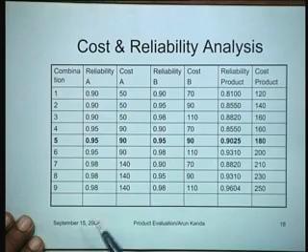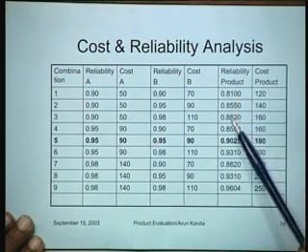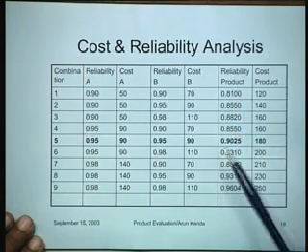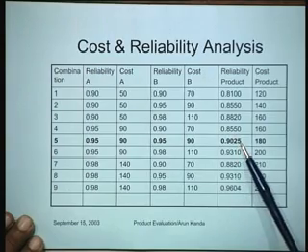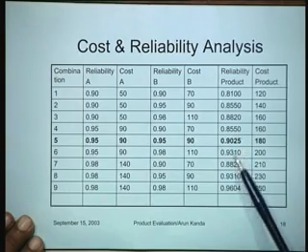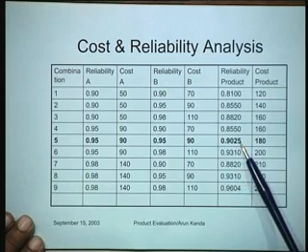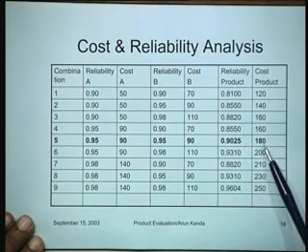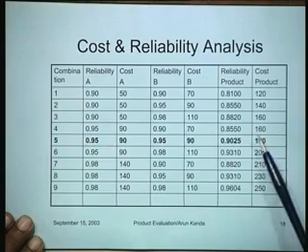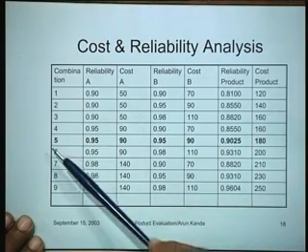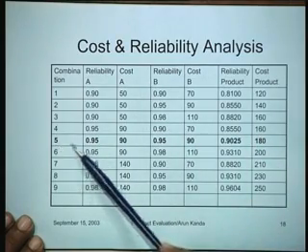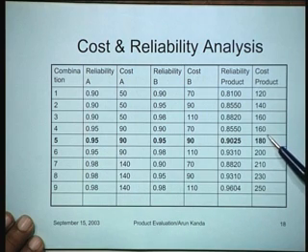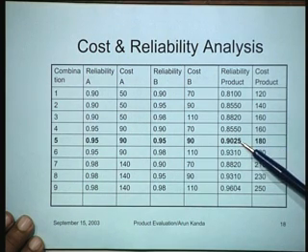We are interested in a product reliability of 0.90. Obviously all these designs are not feasible. This is the first feasible design, 0.9025. There are higher values of reliability available, but we get this, and this particular value gives me a total cost of 180. So of all the possible designs, it is this combination 5, which is shown in bold here, that is the optimal one, because I can now generate the new product at a total cost of 180 and get the required product reliability of 0.9025.